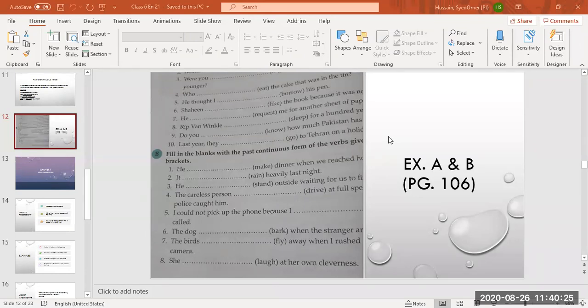Okay. I'll send you a worksheet also so that you can complete that worksheet. In that worksheet, there will be fill in the blanks and there will be sentences. You have to change them into negative and interrogative. Then you can send the images back, or you can do that work. You can paste that worksheet in your copies. Okay? So that when I start checking, whenever inshallah the school opens or whatever the situation is, I will check your copies.